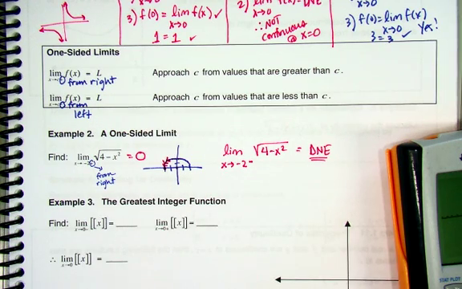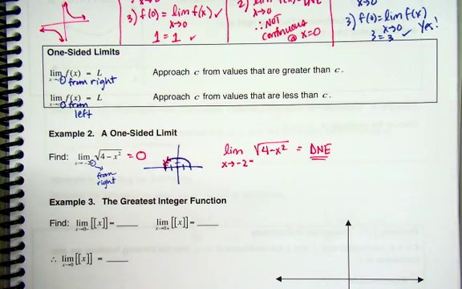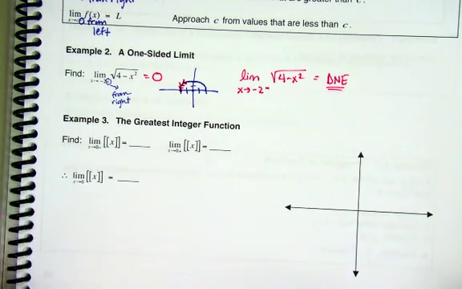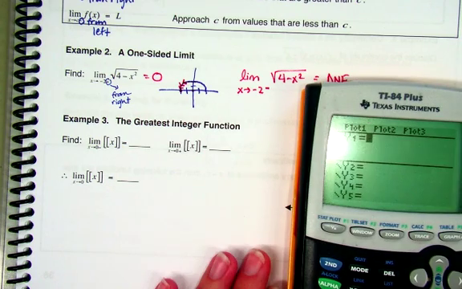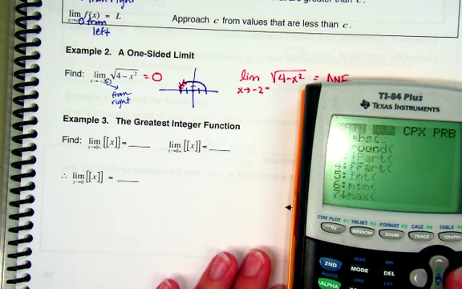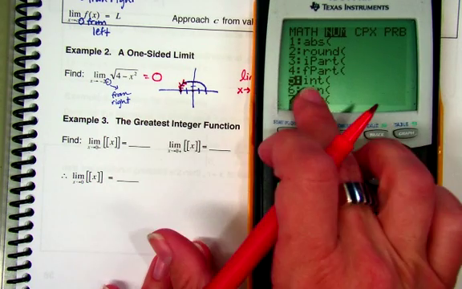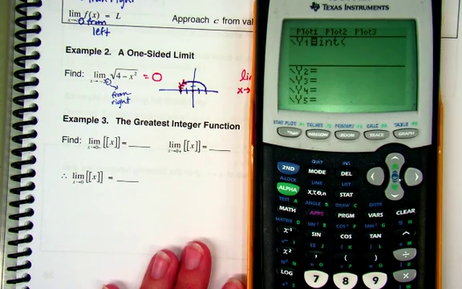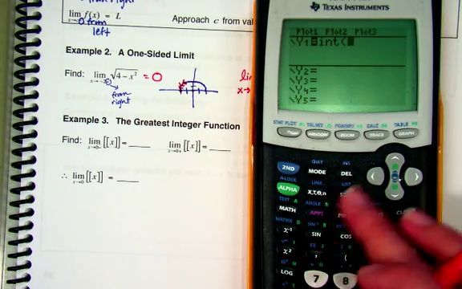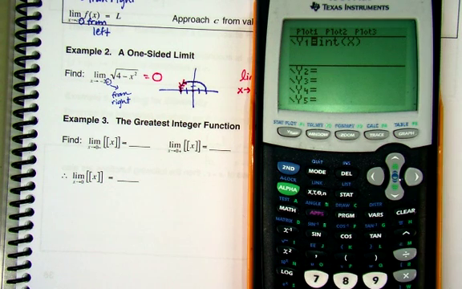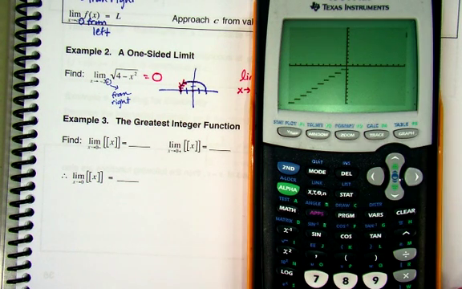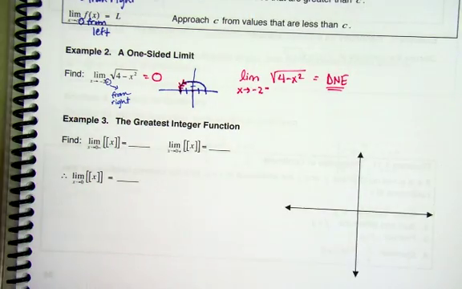You guys remember the greatest integer function? That's the steps, right? If you forgot it, there is a way to do it on your calculator. It's under math, number 5, INT. INT means integer, and that just means greatest integer function. You'd put in an x there, and then it shows you all your steps.